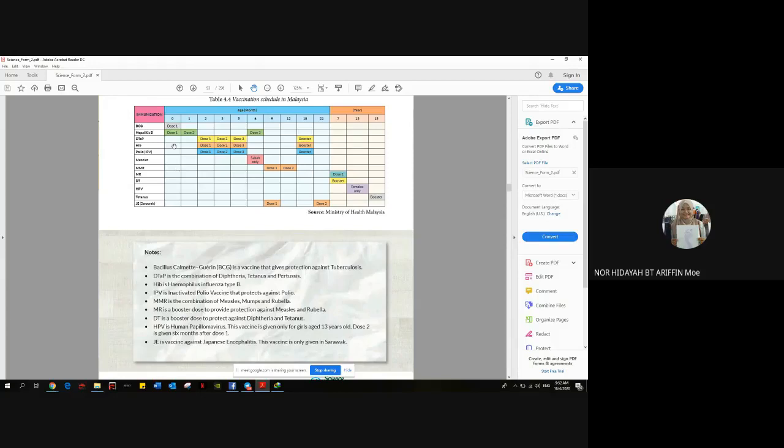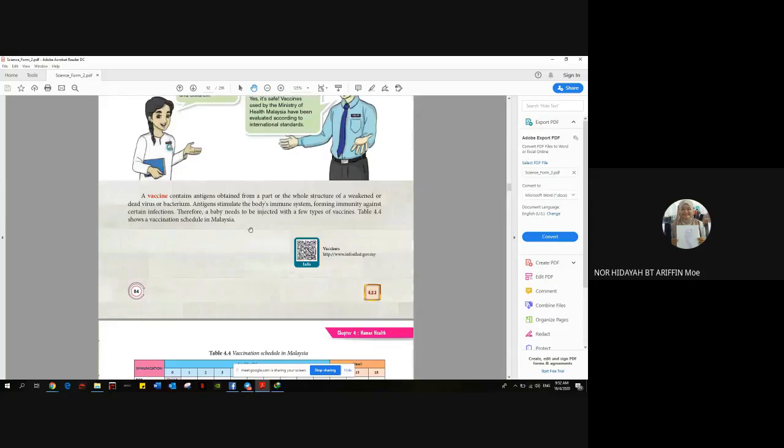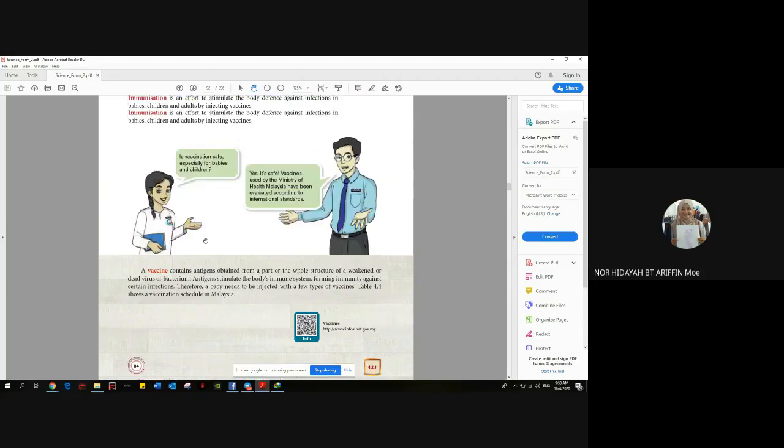So the vaccine is injected into the body so that the white blood cells will produce antibody against TB. So the antigen inside the vaccine will stimulate the body immune system, forming immunity against certain infection. So it depends on what type of vaccine is given. So the antibody will be produced against that certain bacteria or virus.